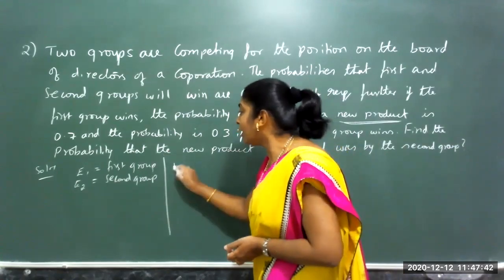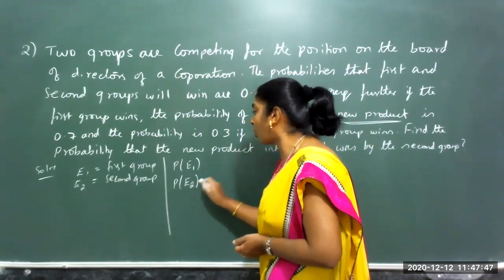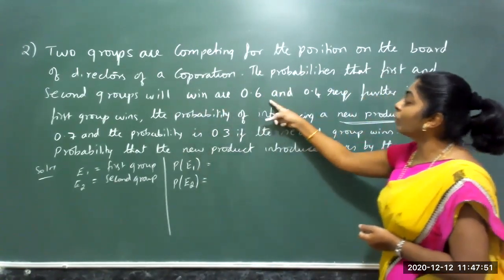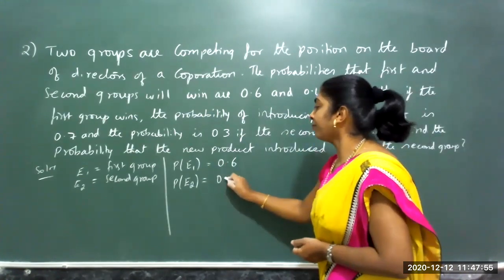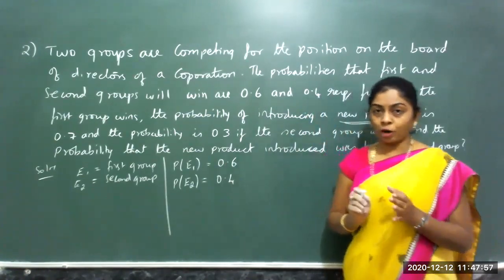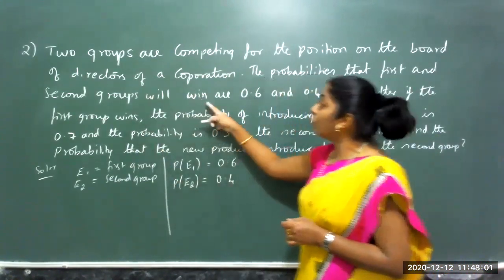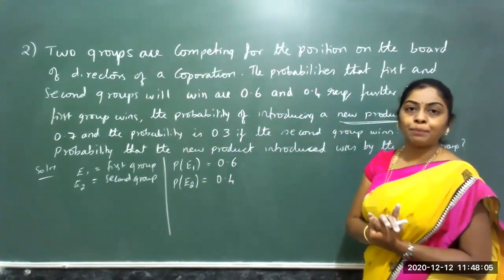So they have already given the probabilities like the previous problem. The probabilities that the first and the second group will win are 0.6 and 0.4.